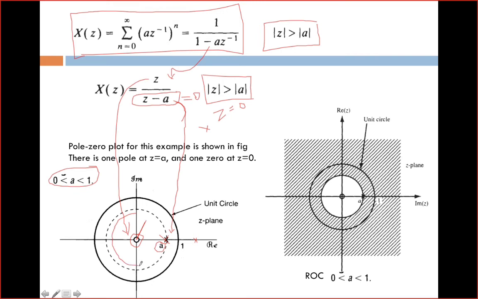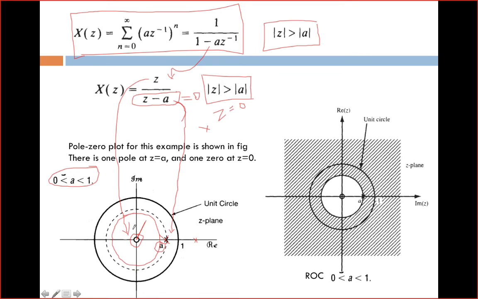First of all, I have to mark poles and zeros. Okay, and after that we have to draw a circle, a circle of radius A, that represents the pole. After that, depending upon the value of the region of convergence, we have to mark whether it is inside or outside.